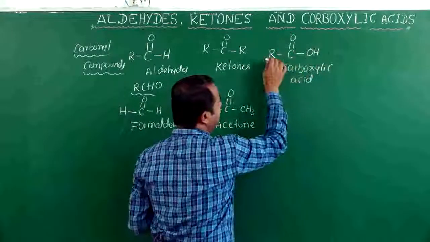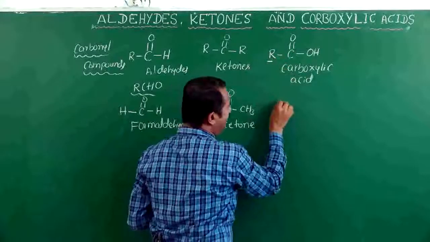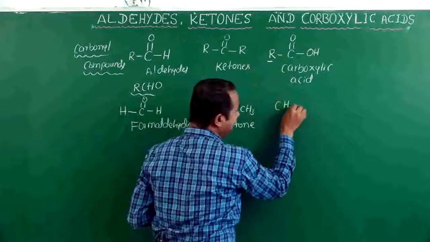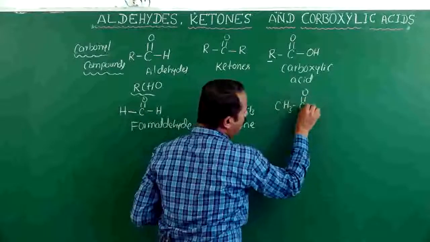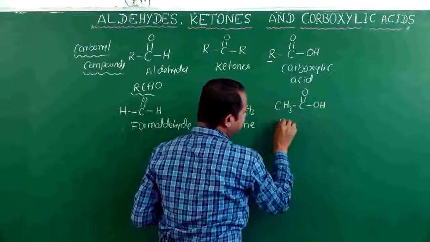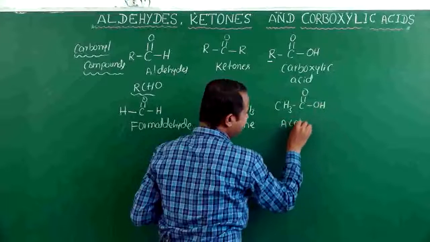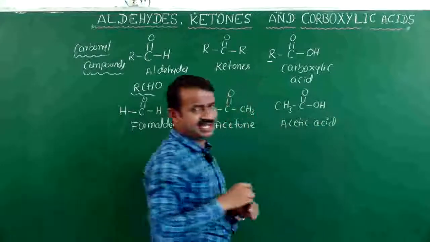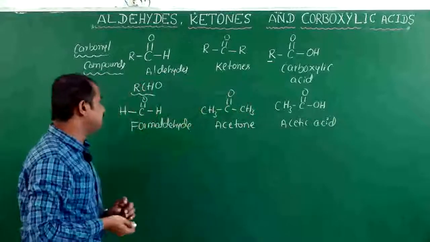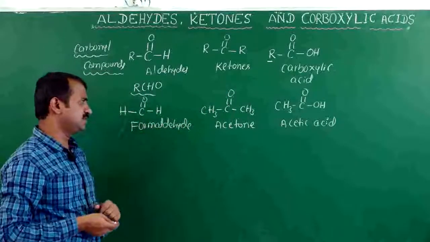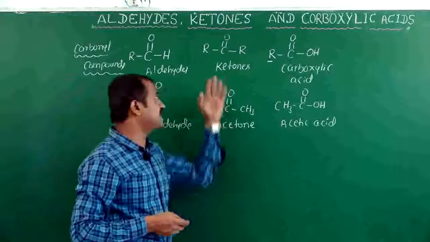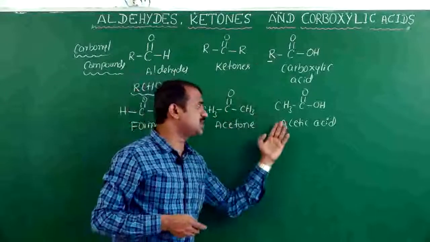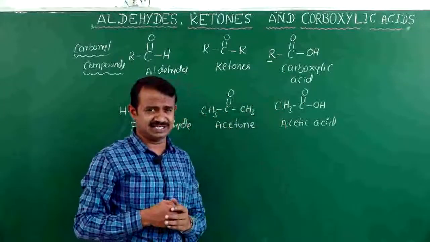RCOOH is the general formula. Suppose R is CH3, CH3COOH, that is acetic acid. These are examples of formaldehyde, examples of ketones, that is acetone, and examples of carboxylic acid, that is acetic acid.